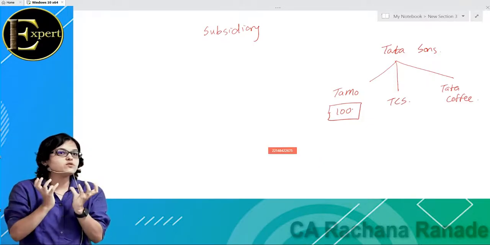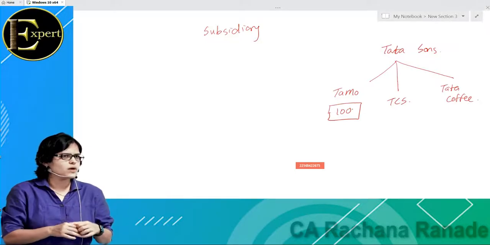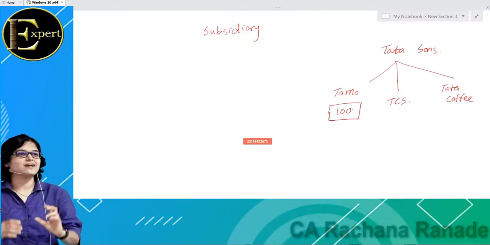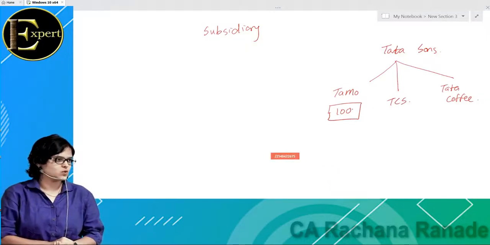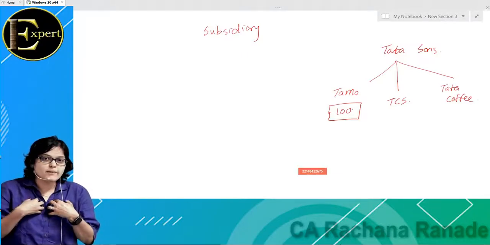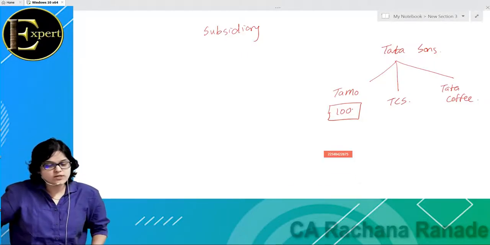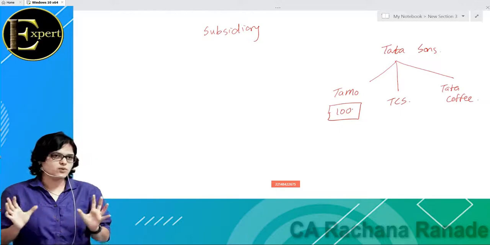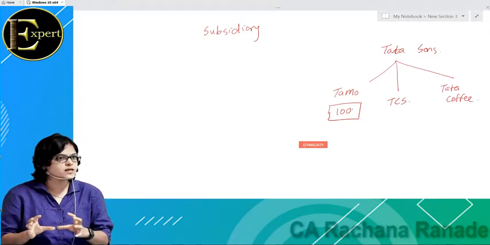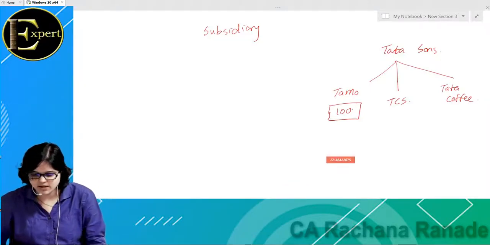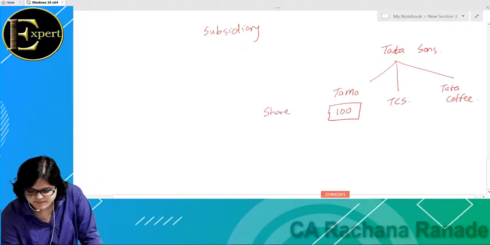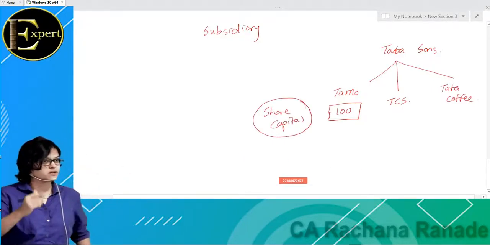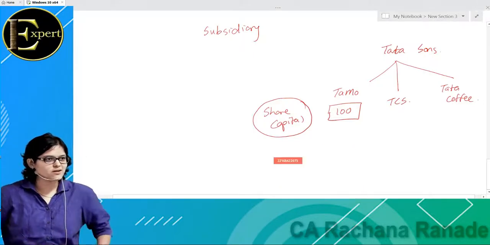Just as an example, assume that I am one of the Tatas. And I start Tata Motors with 100 rupees. Initially. So am I the owner? Am I the promoter of Tatas? Yes. With how much money have I started the business? 100. This is known as the equity of the business. Money with which a company started is the equity of the business. That is nothing but the share capital of the business. By the way, this concept is dealt with in detail in my basics of stock market lecture. Right now I'm just telling you in short that it is the basic fund with which you have started the business. Is this okay?